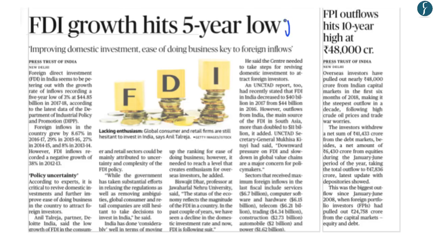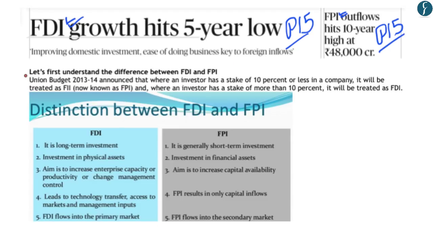Now we have taken both of these articles from page 15. Now before understanding as to what both of these articles talk about, let us understand as to what is FDI and what is FPI and what is the difference between both of them. And then we'll understand as to what has been the focus of both of these articles. Now the Union Budget of 2013-14 had announced that when an investor has a stake of 10% or less in a company, it will be treated as FII or Foreign Institutional Investor, which is now known as FPI or Foreign Portfolio Investor.